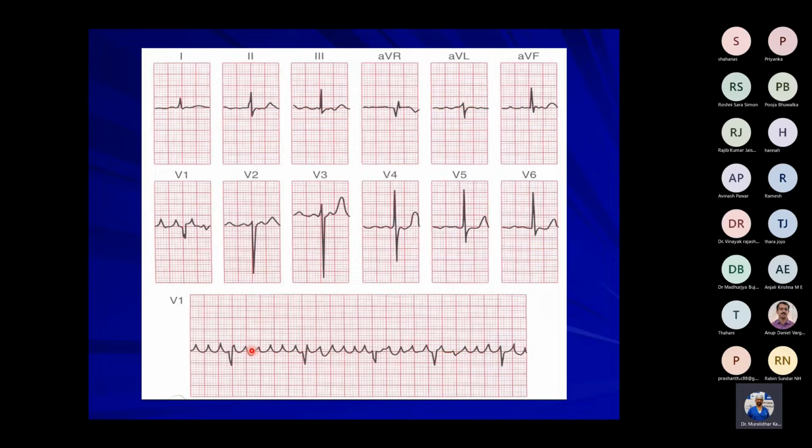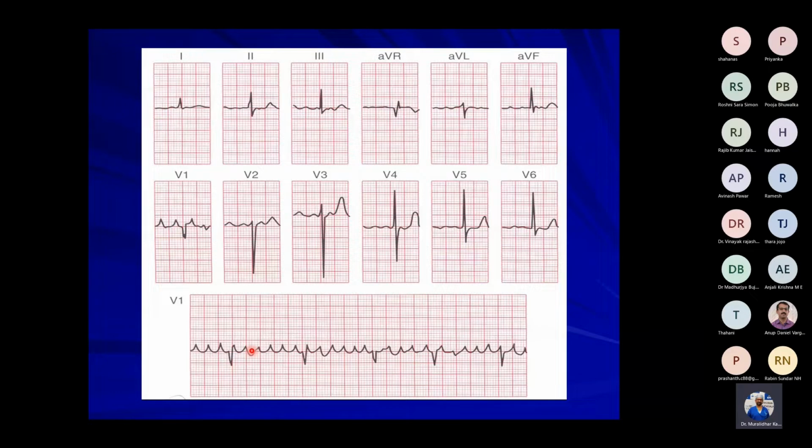The atrial rate is about 300 per minute. And because of the AV block, the ventricular rate will be proportionately decreased. It is a pathological condition. It has to be treated. Okay, sir. Now we'll go to another scenario.